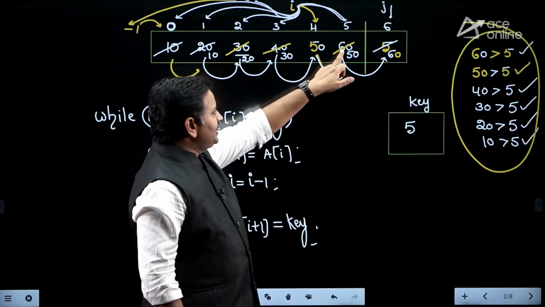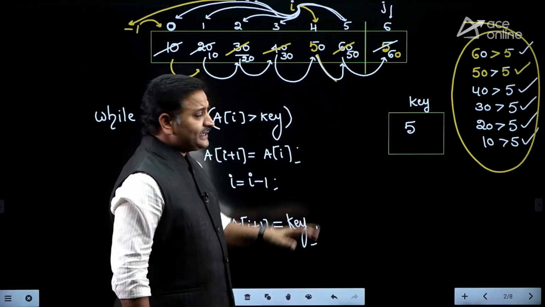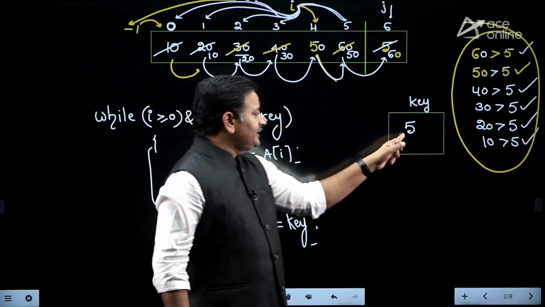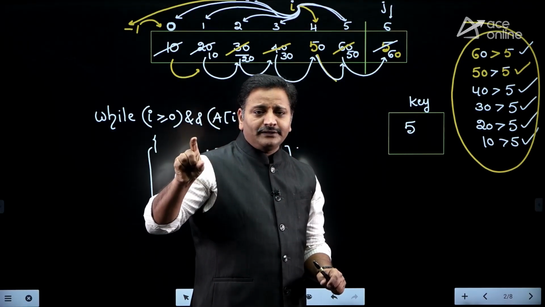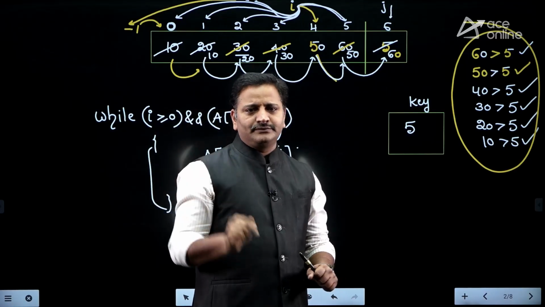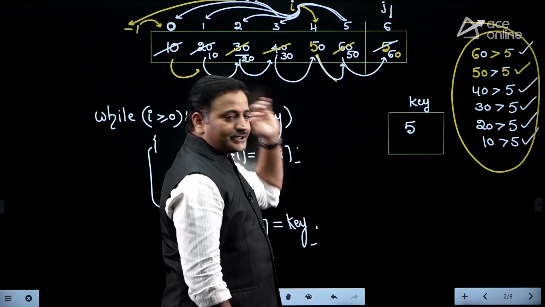I compare 60 with phi, 50 with phi, 40 with phi, which means every element is being compared against phi. If every element is compared against phi, that is called sequential search, friends. To find the location of phi, I applied sequential comparisons.